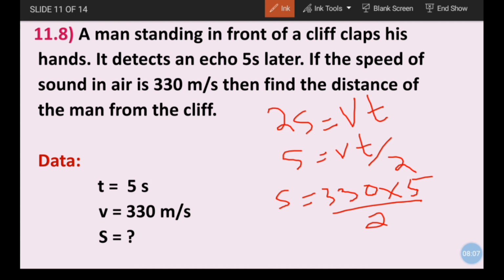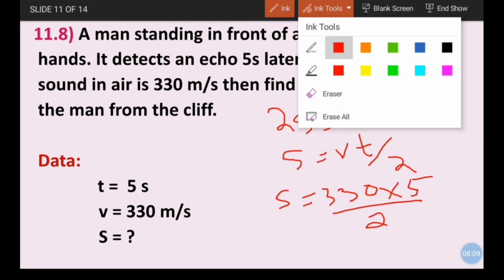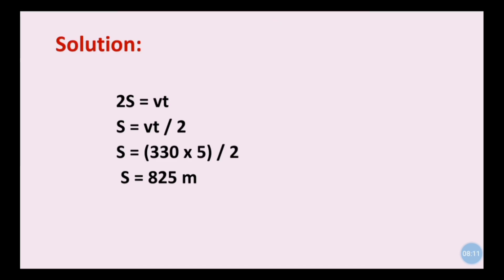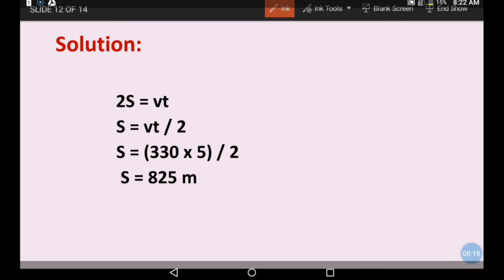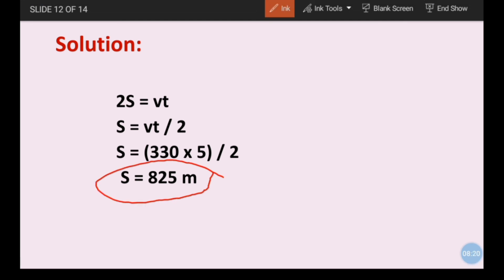Finally we will get the result, which is 825 meter. First of all we apply the formula 2S is equal to Vt and S is equal to Vt upon 2. In the third step we put the value of V and T, 330 multiply 5 divided by 2, and finally we get the result, S is equal to 825 meter.